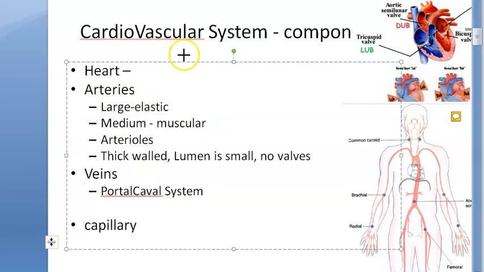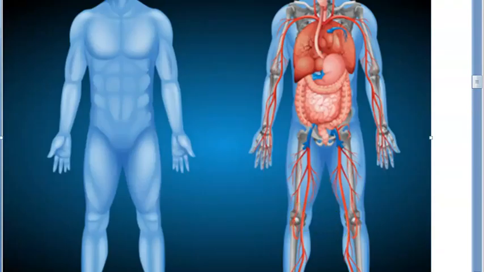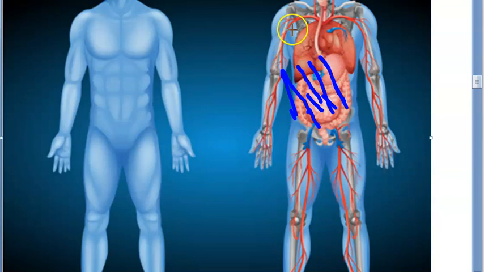See guys, whenever you eat anything, what happens? Your intestine will absorb it into veins. We told you veins have to drain to the heart. But there's an exception here, which is the portal vein. It doesn't actually go to the heart. It takes all this blood to the liver.